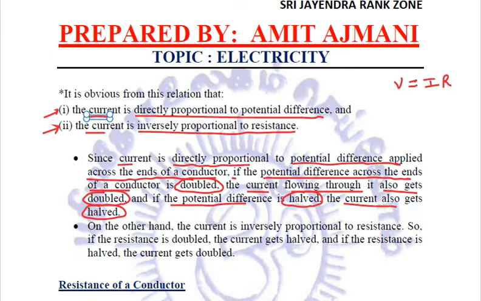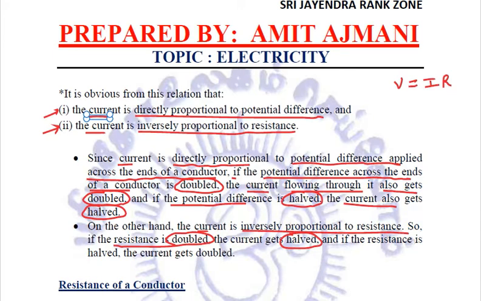But when we try to relate it in the case of resistance, it is opposite. How? Let us see. We know that the current is inversely proportional to resistance. So, if the resistance is doubled, the inverse impact will be seen in current, that is, the current gets halved.